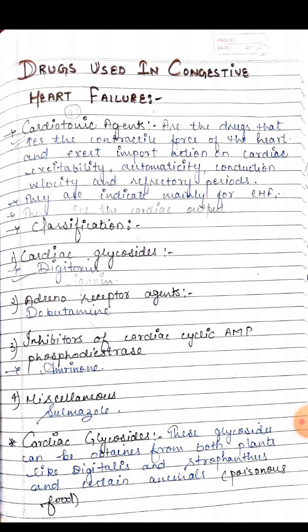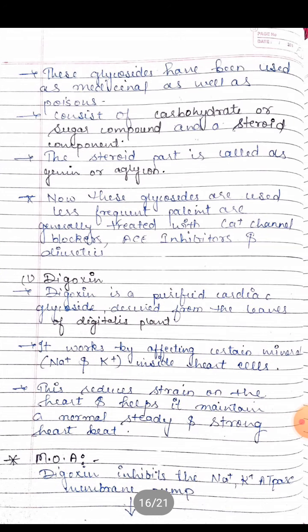Understand? Now, these glycosides have been used as medicine as well as poison. They consist of carbohydrate or sugar compounds and steroid compounds, and the steroid part is called genin or aglycone. Now these glycosides are used less frequently. Patients are generally treated with calcium channel blockers, ACE inhibitors, and diuretics.